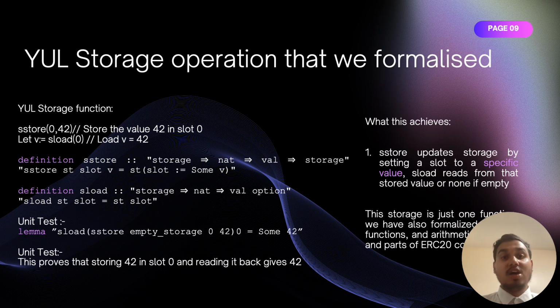We get 42 again. On the Isabelle side, I defined store as a function which updates the storage mapping and assigns the value to a slot. Then slot simply reads it back. Then the lemma is pretty simple. I just store the value of 42 in 0 and then I read it back. I should get 42 itself. This is a very simple verification and it's a starting point. I applied the same process to arithmetic and ERC20 logic, which I'll show next.